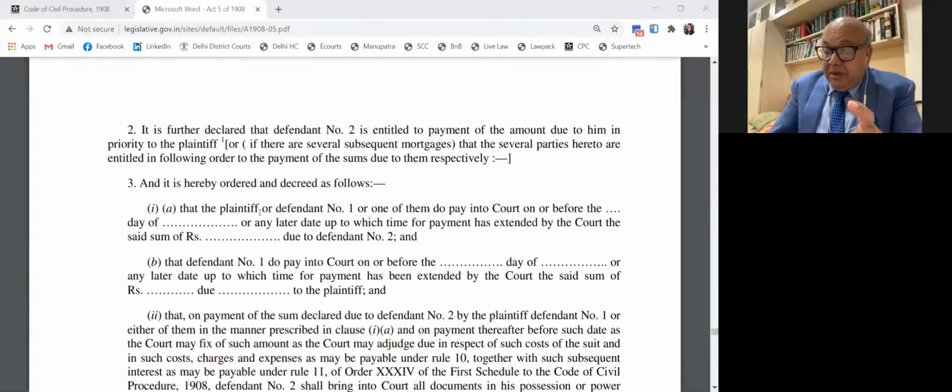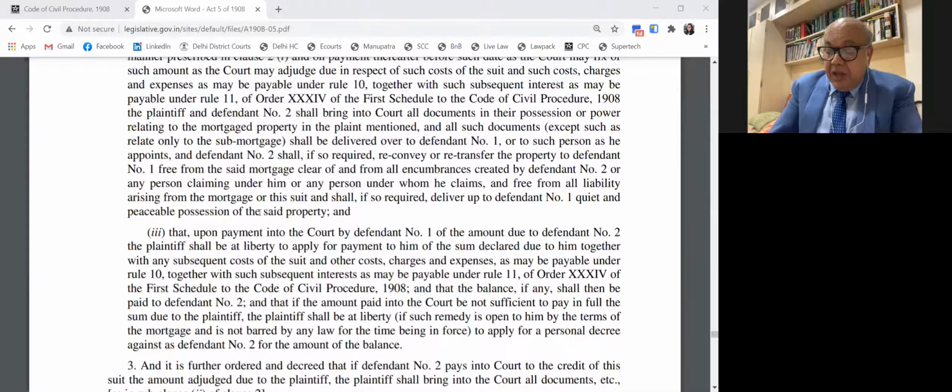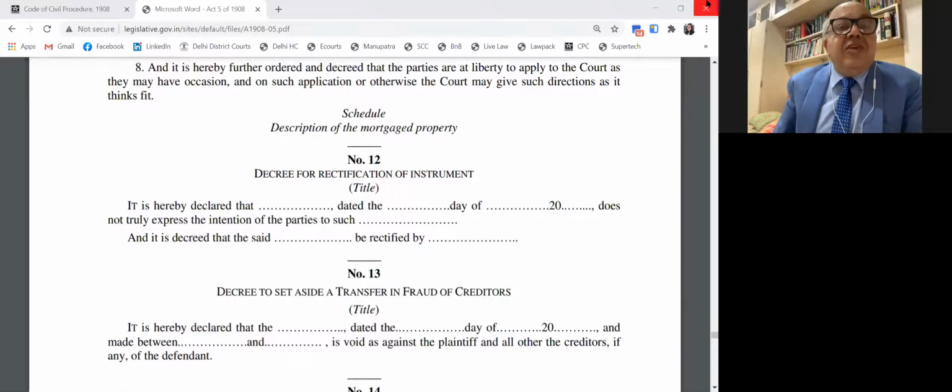Now, item number 12 you see kindly is a different decree. Decree for rectification of the instrument. Now, in this, the Honorable Court passes a decree under the provisions of the Specific Relief Act. You know, a suit for rectification of instrument is under Section 26. Can you kindly open Section 26 of the Specific Relief Act?